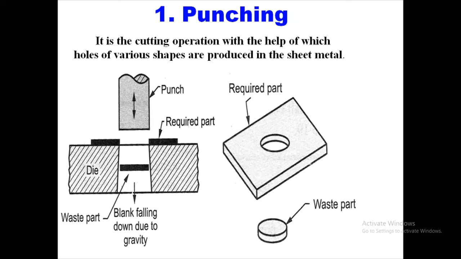So here you can see that it is the cutting operation with the help of which holes of various shapes are produced in the sheet metal. Here the sheet is kept over here. This is the required part, and this is the waste part in punching. After the punch, whatever waste part is there gets dropped down over here. It can be collected at the bottom.